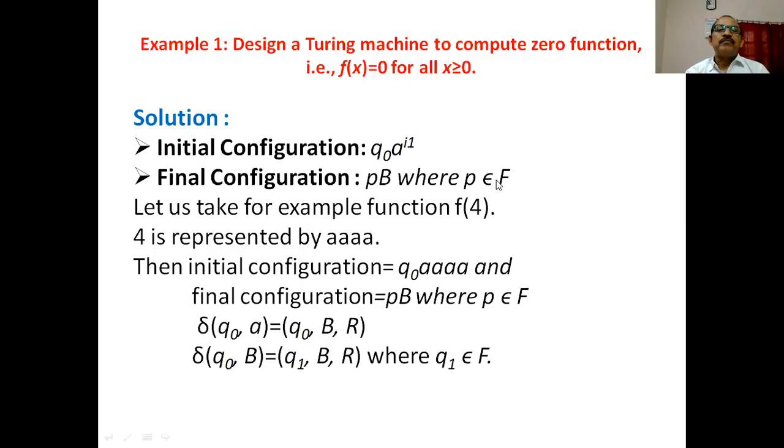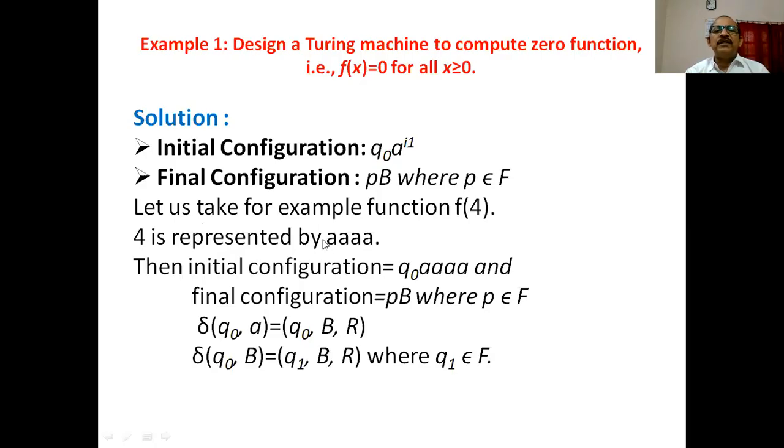Let us take a specific example. Suppose we want to compute f of 4. The question is, how will you represent the 4? Here we represent 4 in the unary form as a^I1. A^I1 represents the positive integer number.